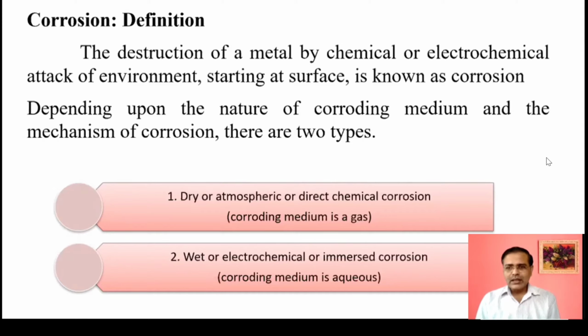But you should know that the destruction of metal requires a lot of maintenance, for repairing and doing the necessary things. That's why it is very necessary to study corrosion and to have measures against corrosion.